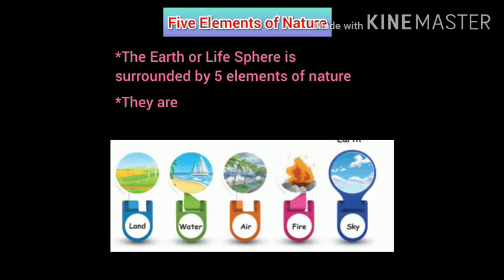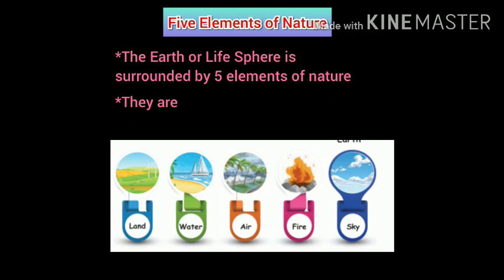Now we are going to see about 5 elements of nature. The earth or life sphere is surrounded by 5 elements of nature. Elements are the essential things for all the living organisms. So all living organisms like animals, plants, human beings require these 5 elements of nature.